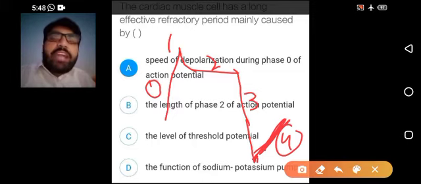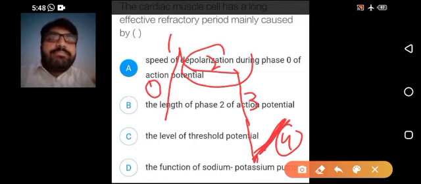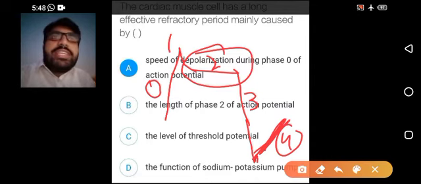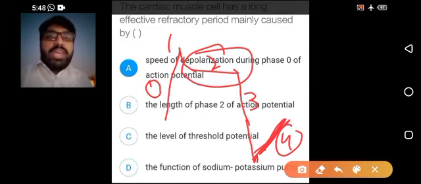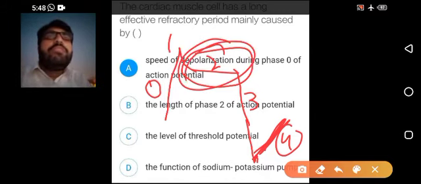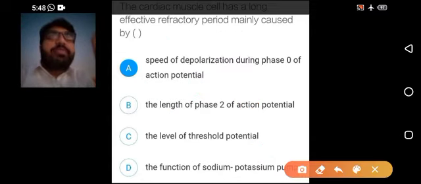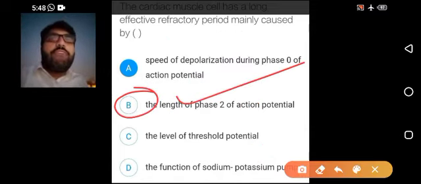So the prolonged effective refractive period is because of phase 2. And what is phase 2? That is the plateau phase, because you cannot generate a next action potential when one potential is running. And if the duration of the running potential is prolonged, then the refractive period is prolonged. And this prolonged refractive period is because of the prolonged duration of action potential. And what is the most important thing in the prolongation of the action potential in the cardiac muscle? That is phase 2, the plateau phase. So over here, the right option is B, the length of phase 2 of action potential.